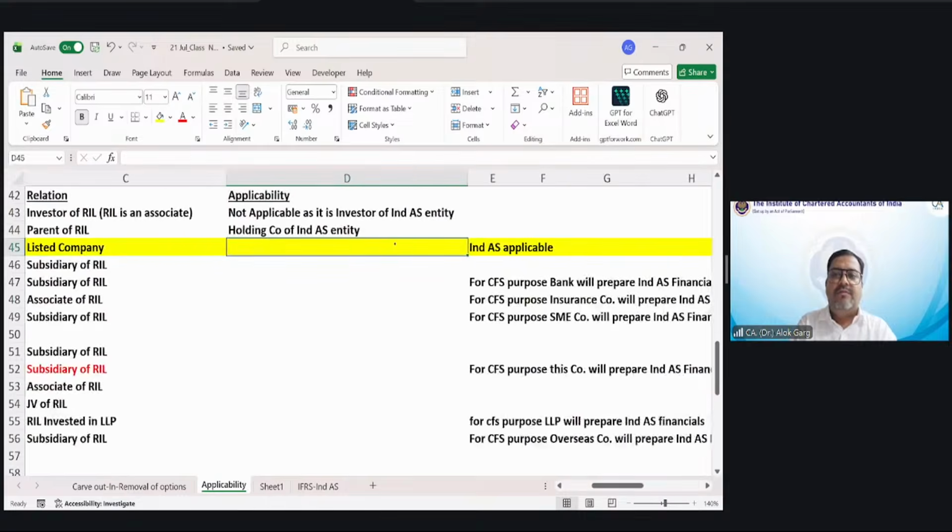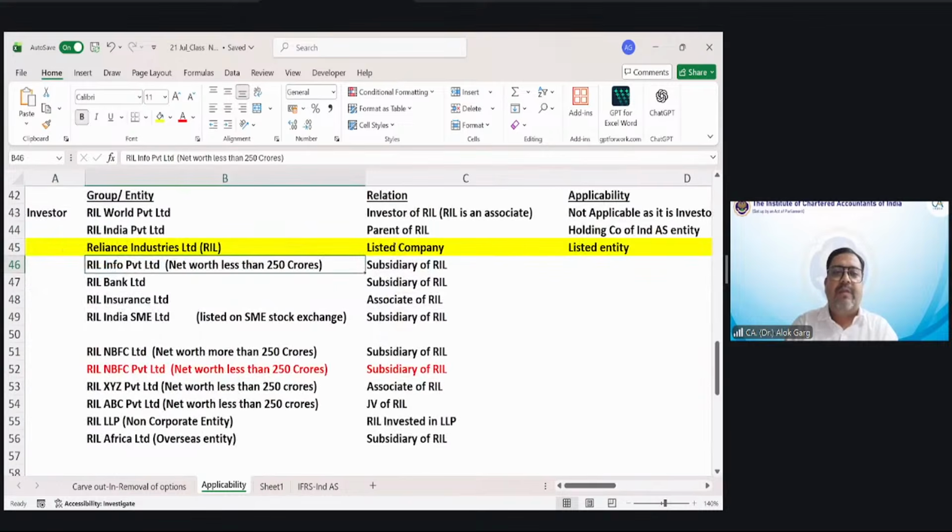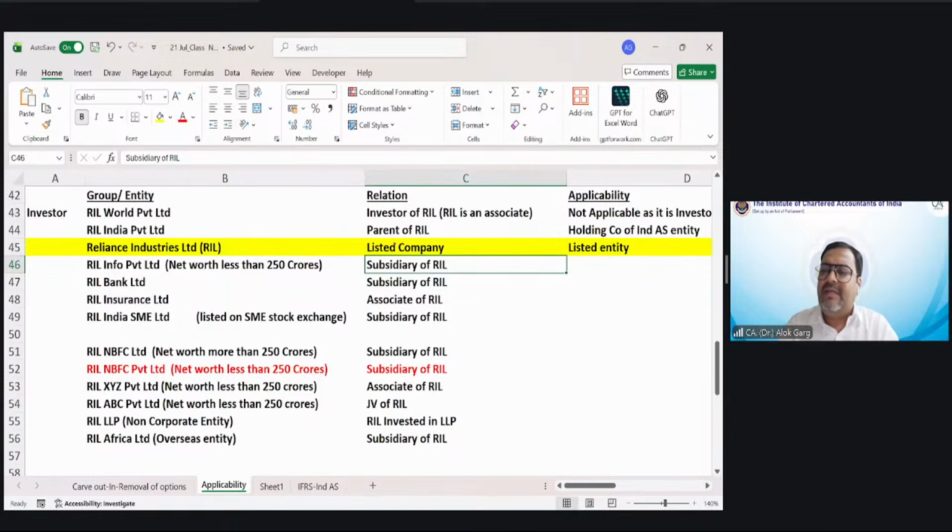Now, of course, it is a listed entity, hence Ind AS applicable. RIL Info Private Limited, net worth is less than 250 crore. Ind AS applicable, not applicable? Yes, Ind AS will be applicable.